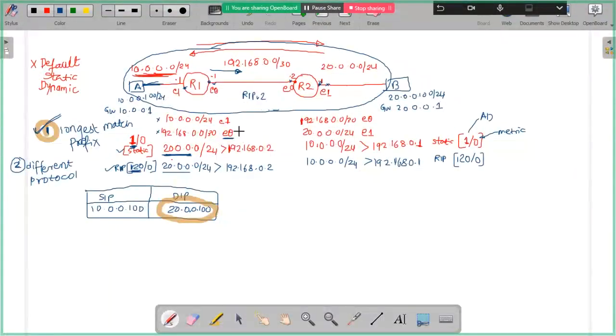Now friends, I have kept the scenario very simple, but let me put some twist in this. Okay? What twist? There is another interface, let's say E2. Let me choose a different color. There is an E2 interface.